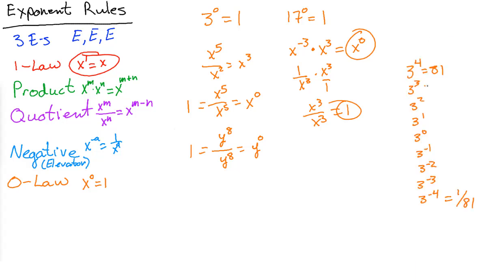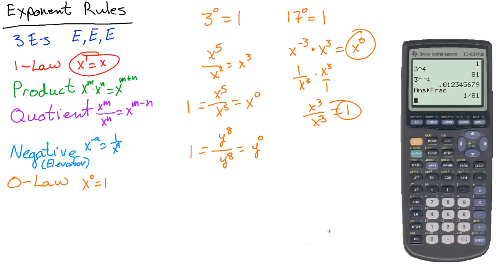Okay, so 3 to the third power is 3 times 3 times 3, which is 27. And so 3 to the negative 3 has to be 1 over 27. Again, it just flips it onto the bottom. 3 squared is 9. 3 to the negative 2 power is 1 over 9.